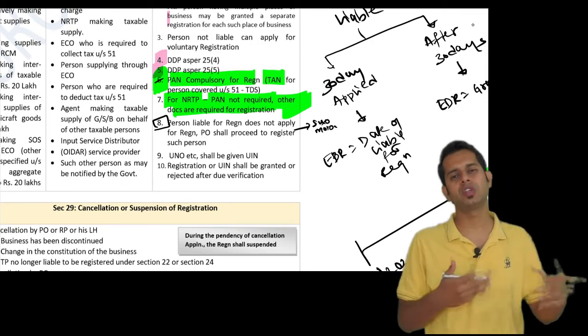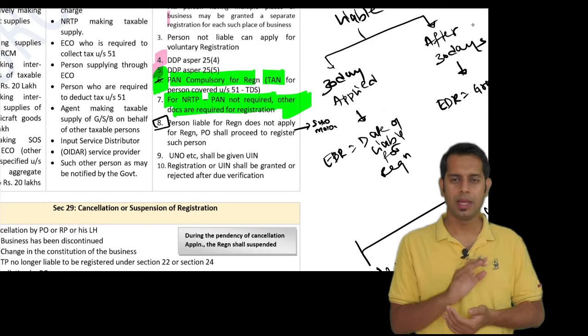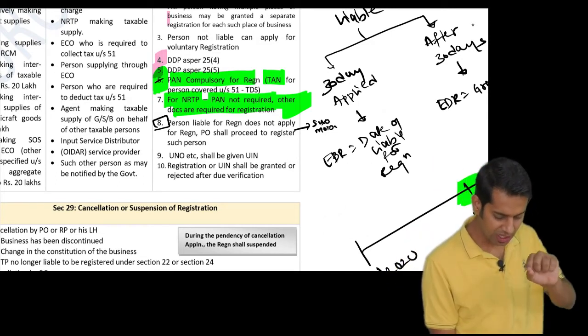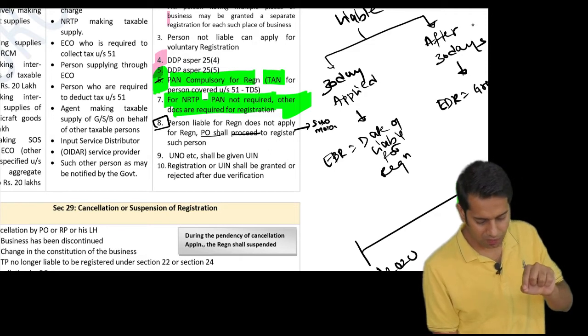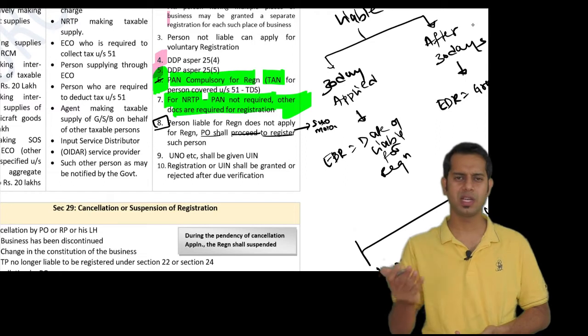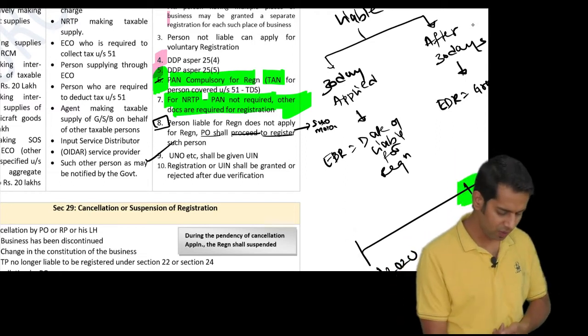By his own motion he will give you a registration number. He may give suo motu registration to you. So if a person who is liable for registration does not apply for registration, the proper officer shall proceed and register such person. The proper officer shall register that person who is not applying for registration.